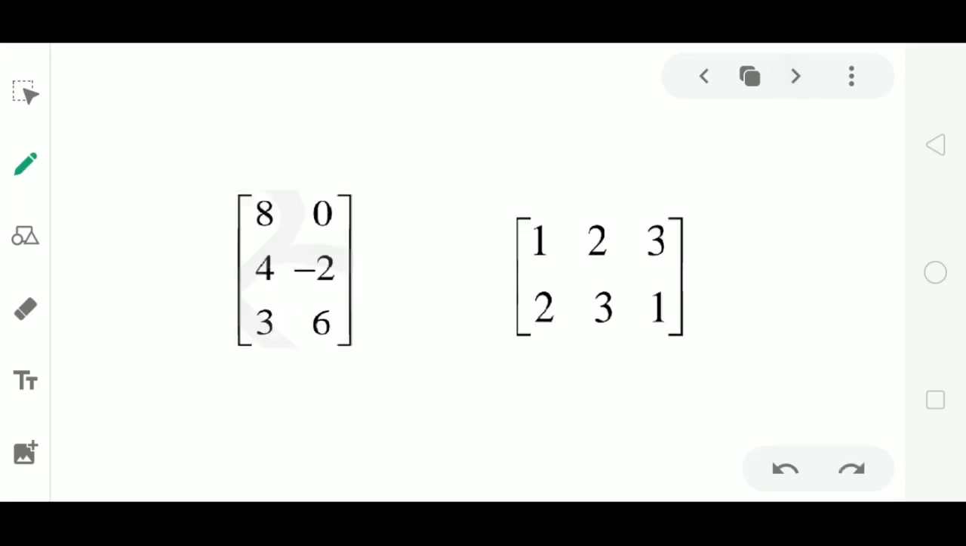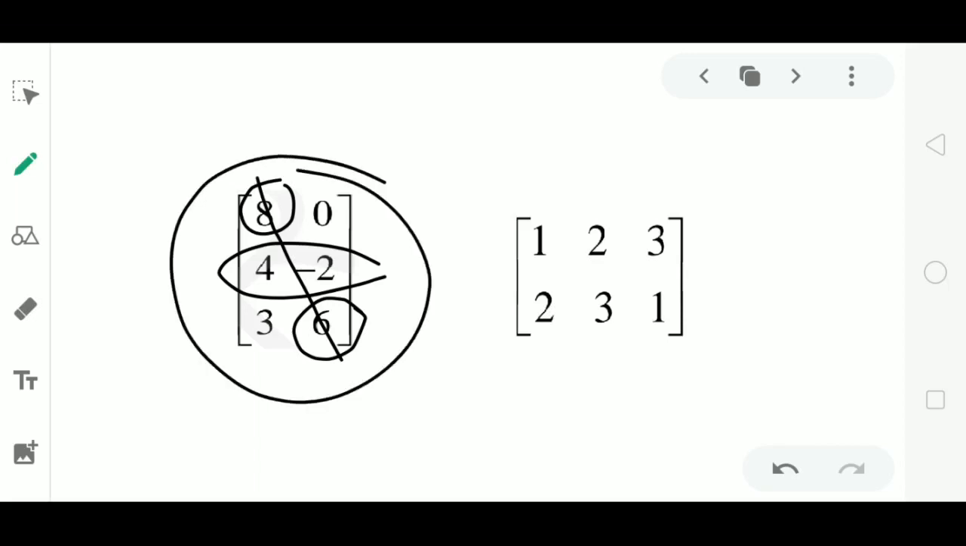If we have a rectangular matrix, that is, one which is not a square matrix, let us draw a diagonal to this matrix. Here the diagonal passes through two elements of the matrix, 8 and 6. That is one element of the first row and another element of the third row. Now observe, the diagonal doesn't pass through any element of the second row. Hence it is not a diagonal of a matrix.